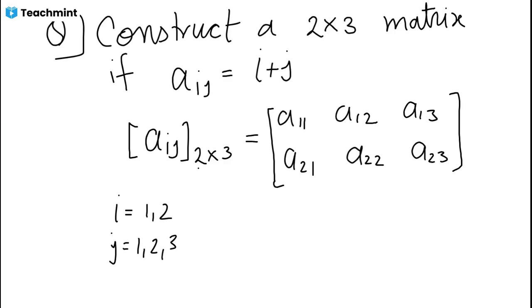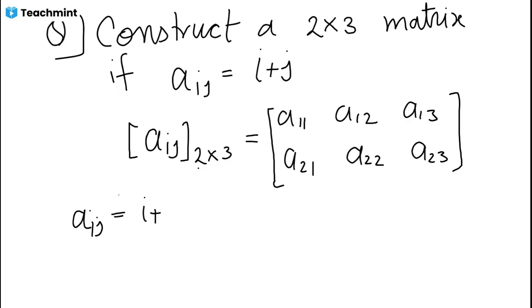Now we need to find these elements by using this formula. In further questions, instead of i plus j, you may have i plus 2j or i minus j, in any form.